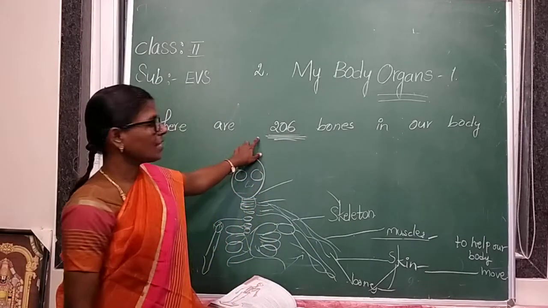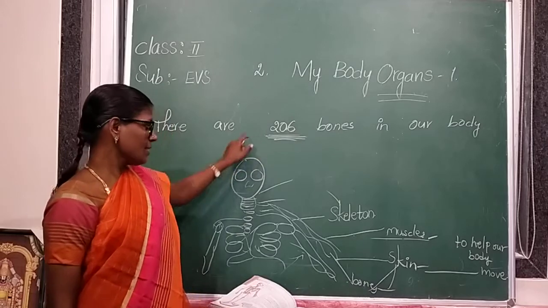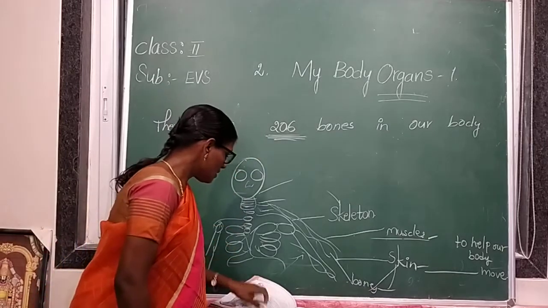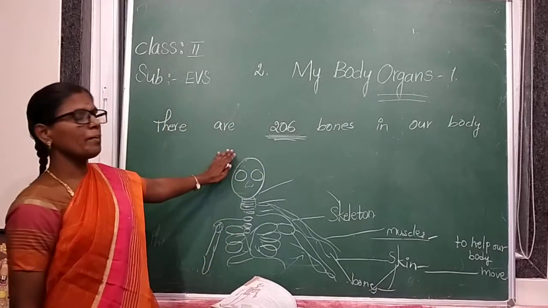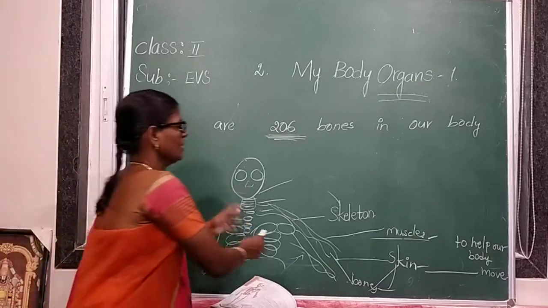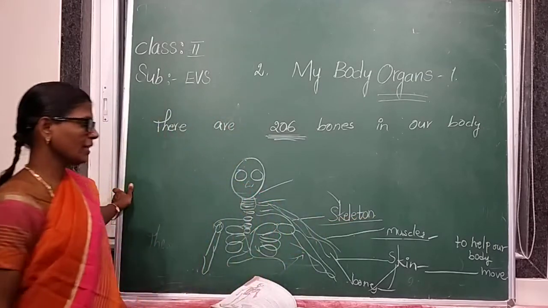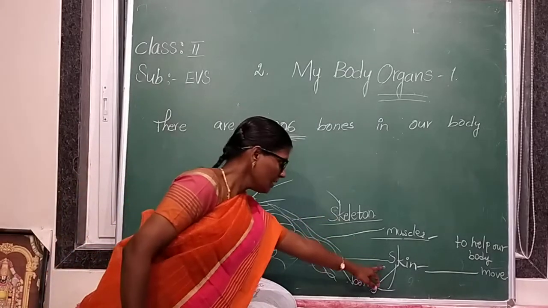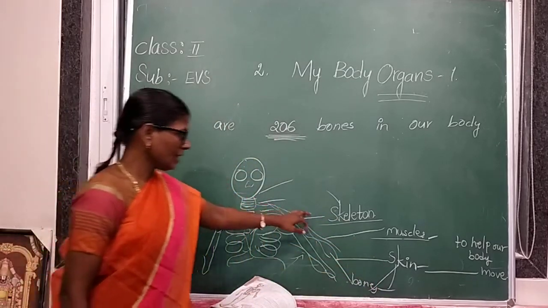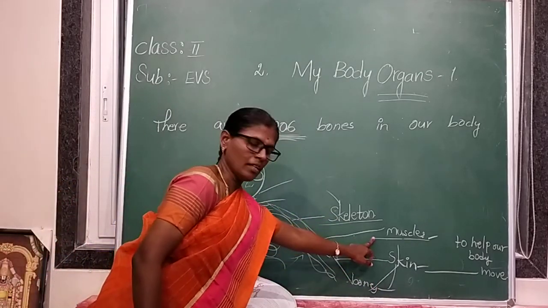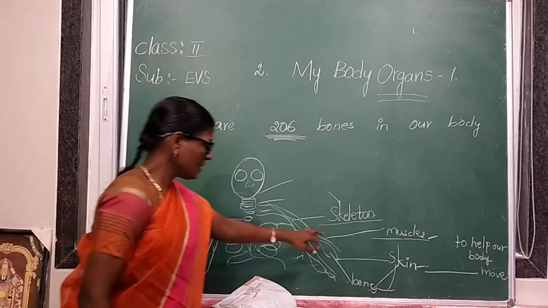Okay, how many bones are there in our body? 206. The bones joined together form a framework called the skeleton. The skeleton is covered with skin. Between the skeleton and skin are the muscles.